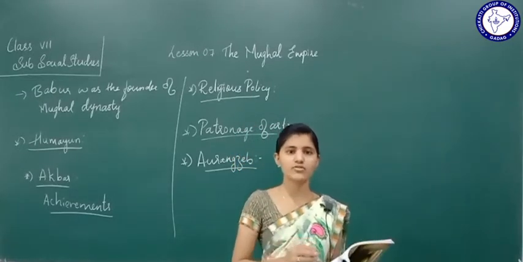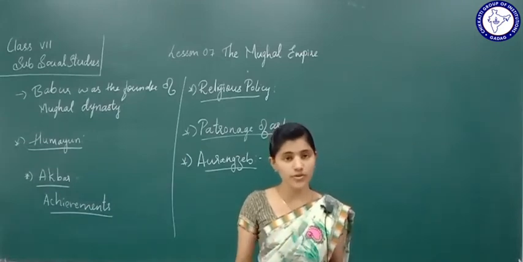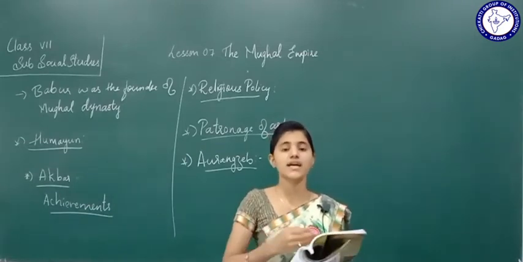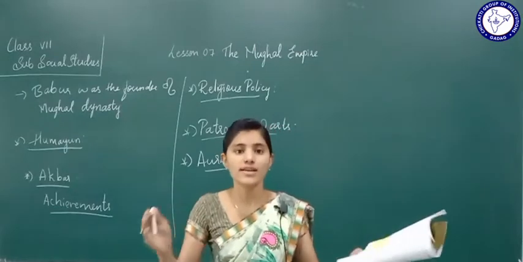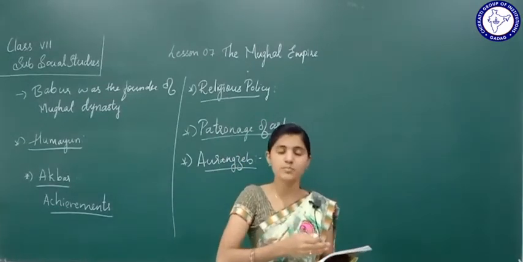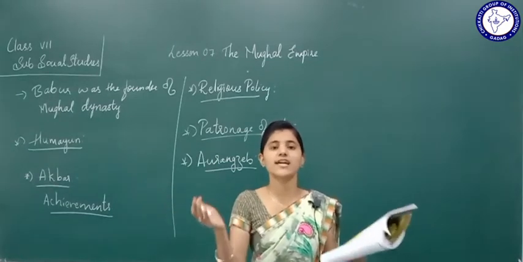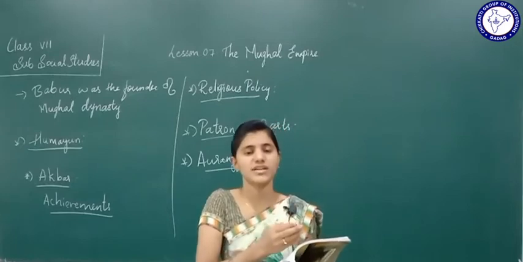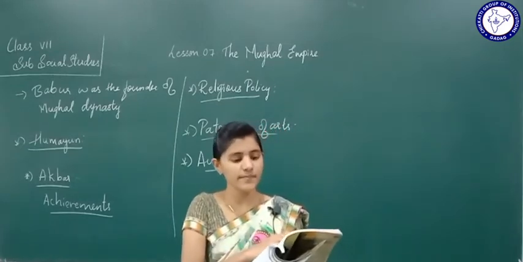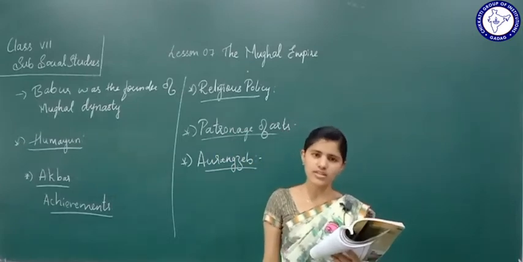Because he ruled for 50 years, his empire started expanding in all directions. But as he established a very vast empire in almost all directions, in the same way it started declining very fast. It declined very rapidly. What are the reasons for that?